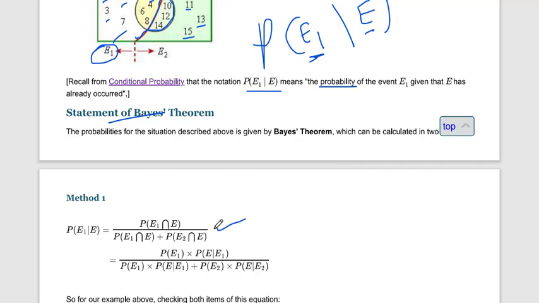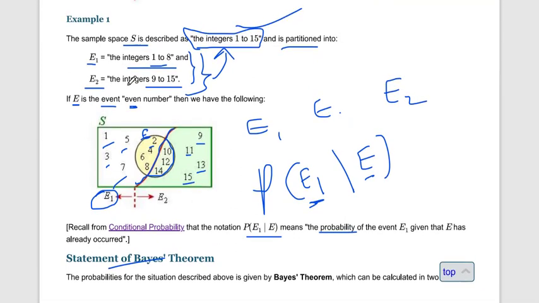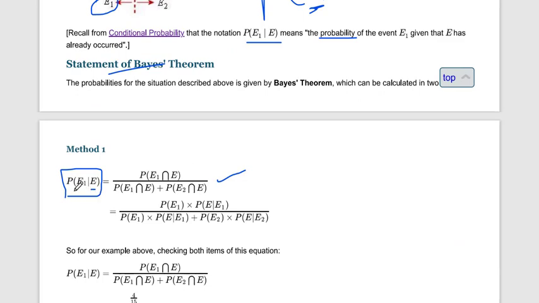Okay. So what is the formula for Bayes theorem? If you want to find the probability of E1 given that E has already occurred, meaning if we choose a number from 1 to 8, what is the probability that it is an even number? What is the probability that, if we choose from sample space 1 to 15, the integer has to be 1 to 8 and it also has to be an even number? Probability of E1 given that E is already happening.